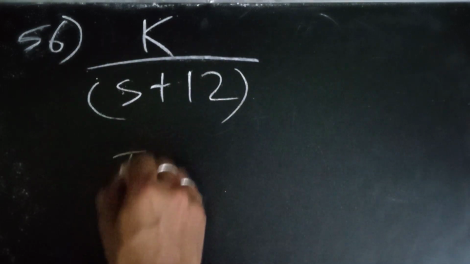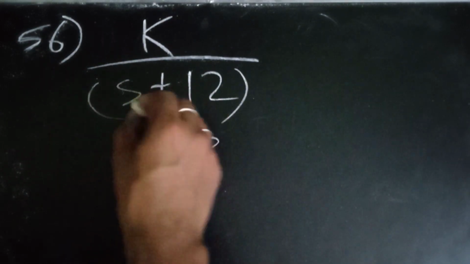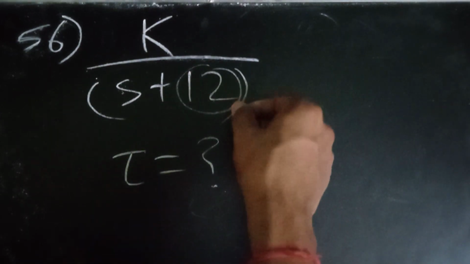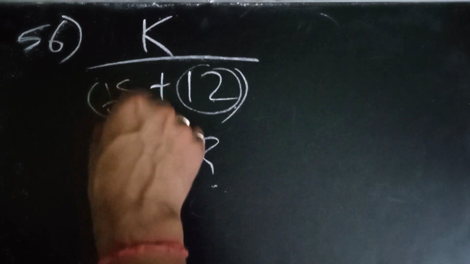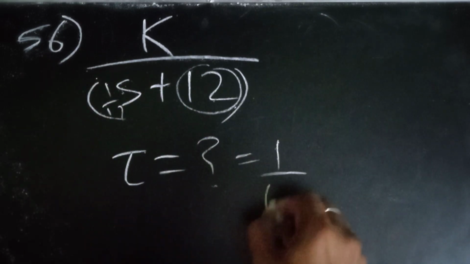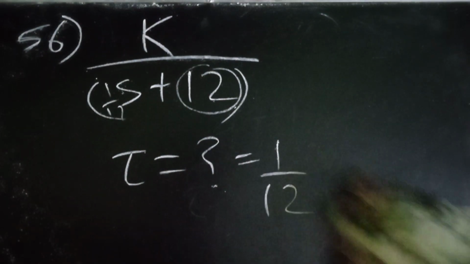Then 56 was something like s plus 12 given, and you were to find tau. Obviously we divide so that we make this 1. So if we make this 1, then we get 1 by 12, and that is equal to tau. Simple, direct.